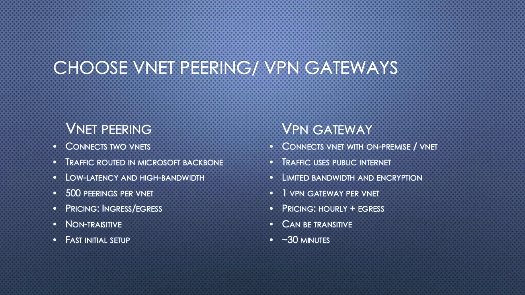Now coming to the pricing. In VNet peering, we have to pay for ingress as well as egress, but here we don't have to pay for ingress. That means I can send millions and millions of records to Azure totally free, no problem at all. But if we want to copy data from Azure to our on-premises environment or any other cloud environment, we have to pay for that. We've already discussed the next point: it can be transitive. We have to define some kind of protocols over the VPN, and then we can make our VPN gateway transitive.